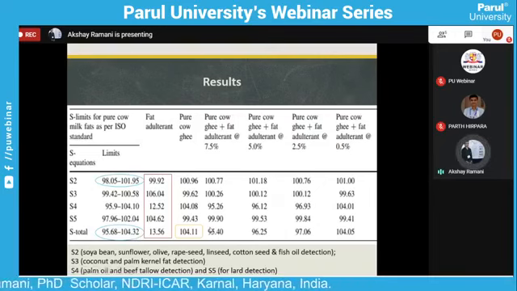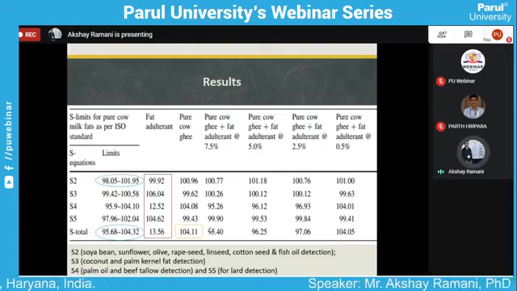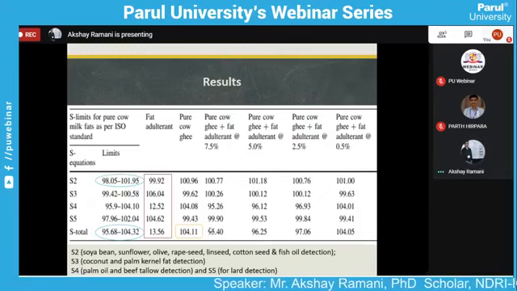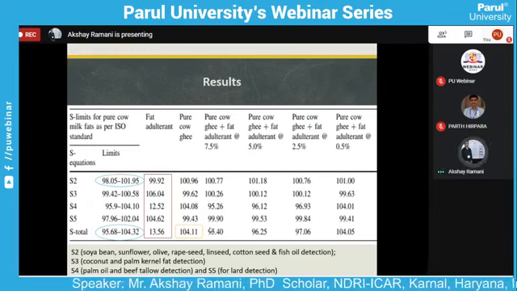So in here we see the data. The sample is adulterated with 7.5% adulteration. 7.5% adulteration in pure ghee can be detected by this method, particularly with confirmation. So in this procedure you can evaluate your result.